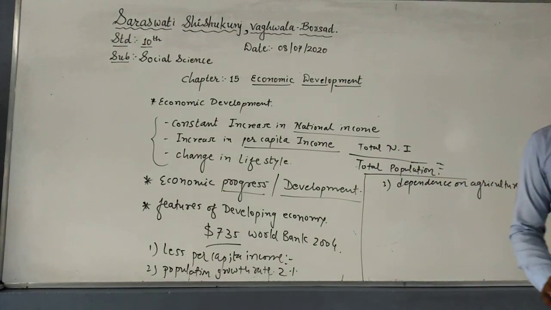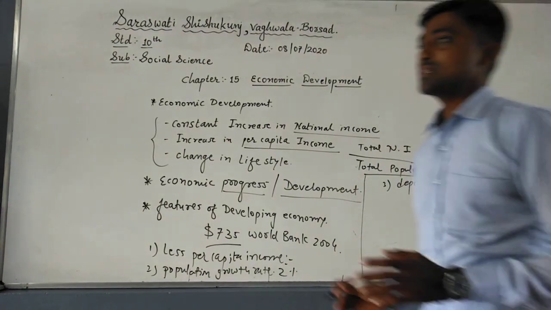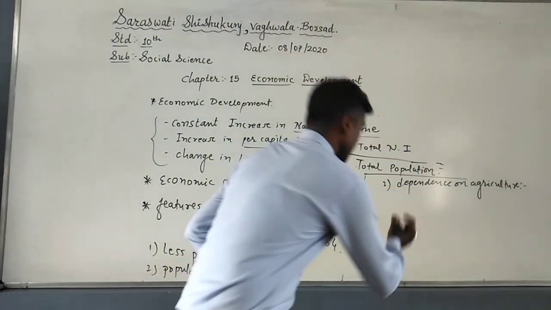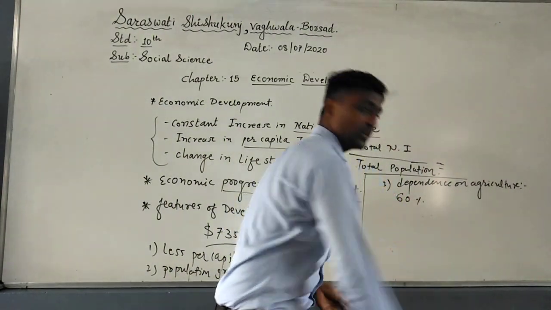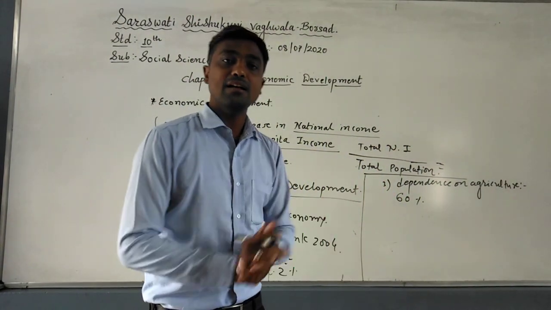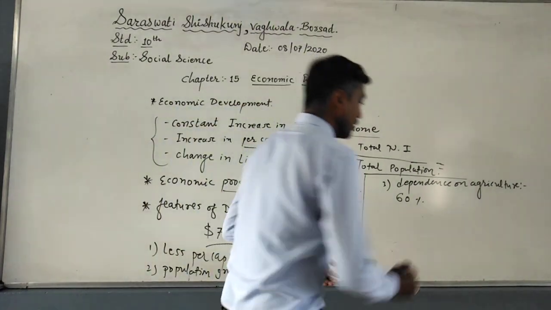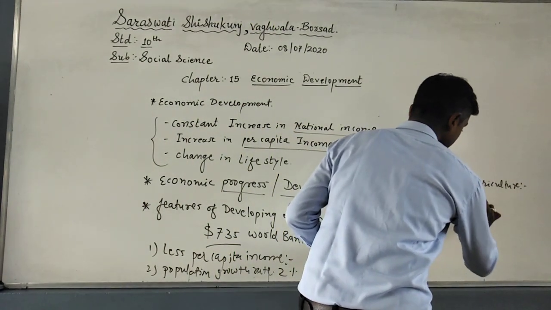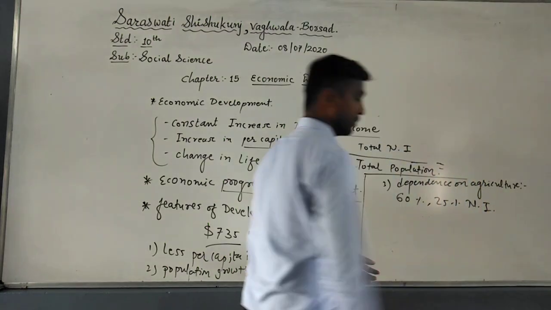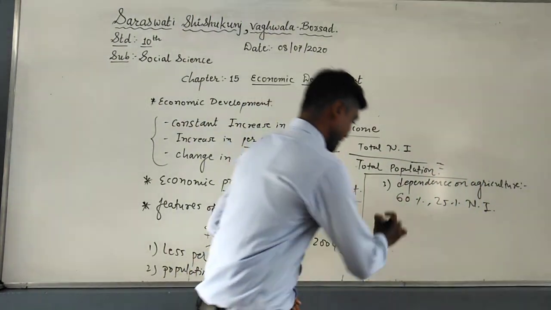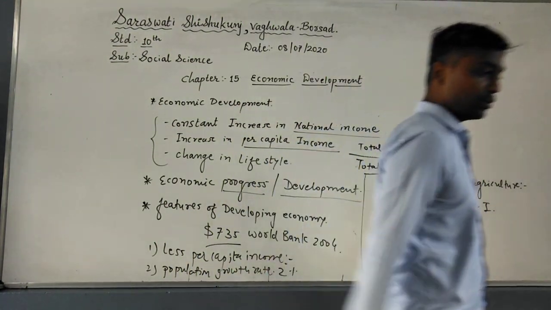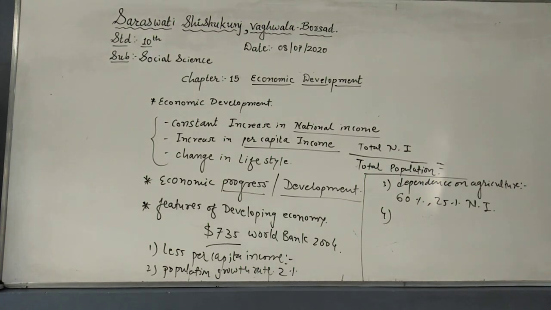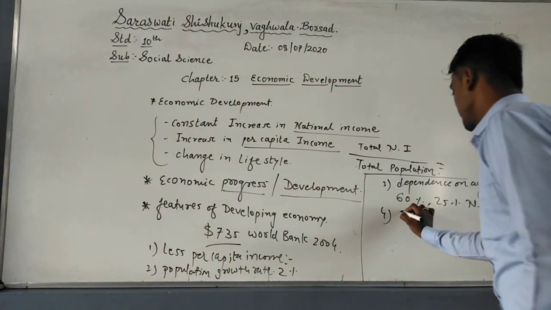Generally what happens in developing countries, their main occupation is agriculture, and generally 60% of the total population of the country is engaged in agriculture activities, and they share only 25% of the national income. That is the huge thing that we have discussed. Then the fourth point that we have discussed is unequal distribution of income.